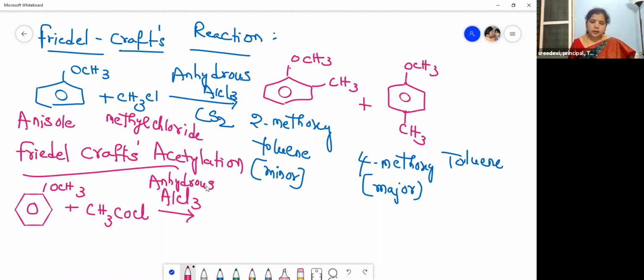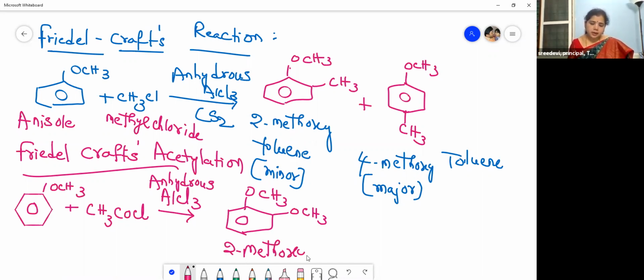Now see what you get. You will get 2-methoxyacetophenone. This is the one you will get. And then you will get another product, 4-methoxyacetophenone. So 2-methoxyacetophenone and 4-methoxyacetophenone.